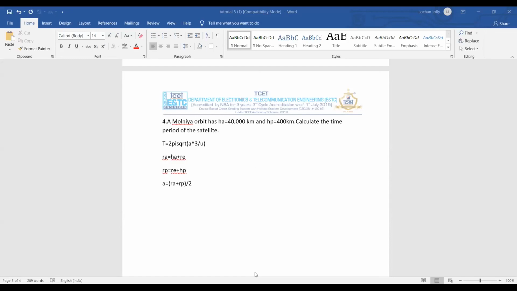Yeah, what was our third law? Second law, third law. It is a cube equal to mu by n square. And n was the period, so 2 pi by T was the representation of n. So if we do that, this is what we will get, that formula that I am using. Okay, Mohit? And the value of mu is this constant value which we can use. So just substitute this value and get the time period: 3.98 into 10 to the power of 14.